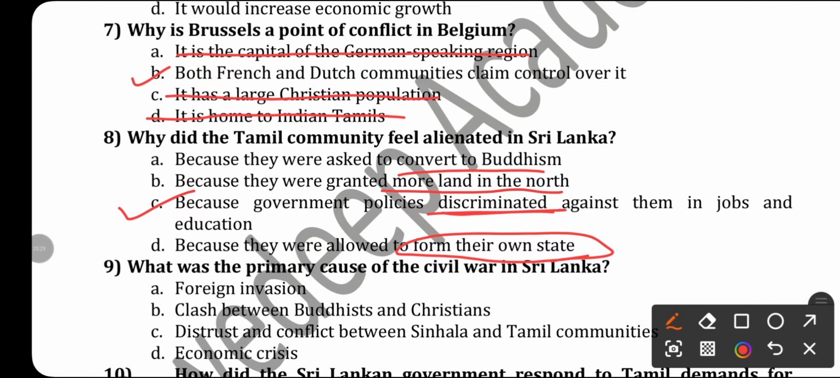What was the primary cause of the civil war in Sri Lanka? Distrust and conflict between the Sinhala and Tamil communities. That is the right answer, option C.